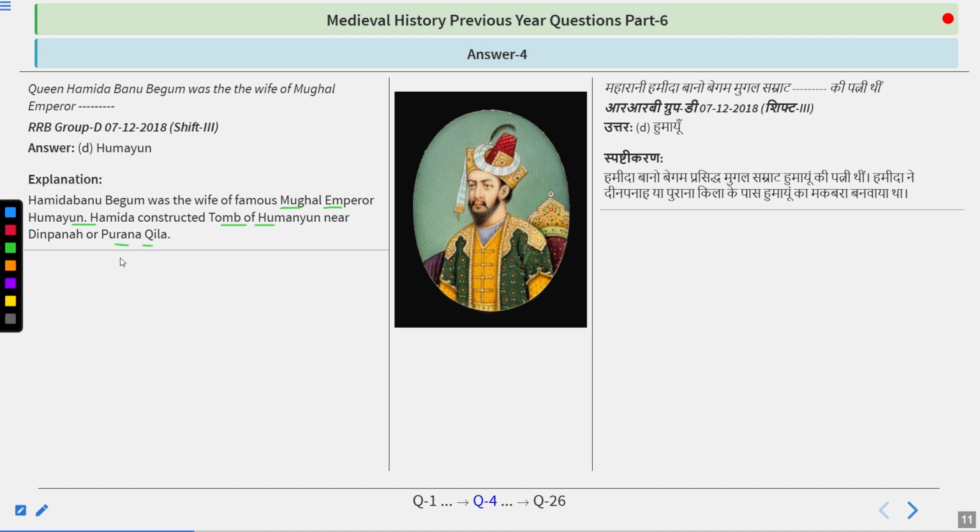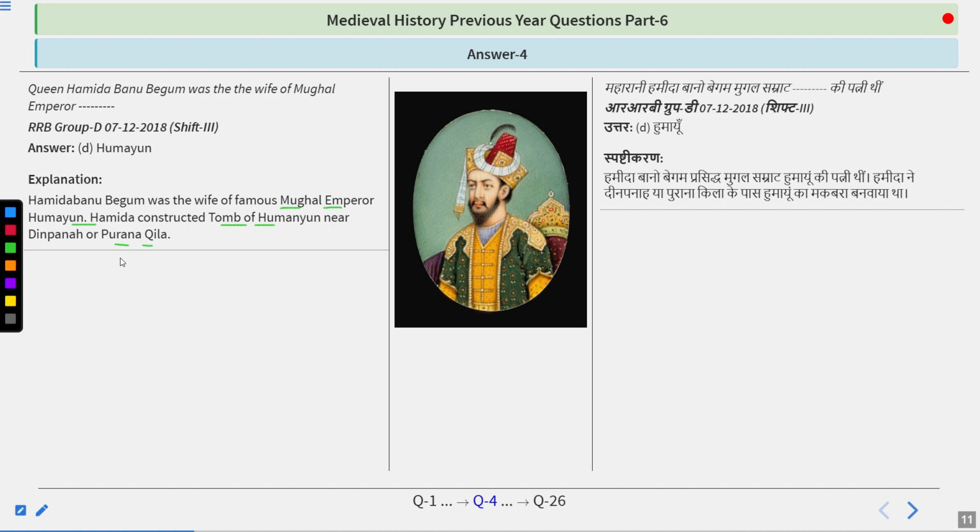And if we talk about Hamida Banu Begum, she was married to Humayun when Humayun was in exile. And she was the daughter of the teacher of one of his brothers, that was Kamran Mirza. And both of them had a child that later became the great emperor Akbar, who was born in 1542 in Amarkot in the reign of King Virsal. So remember, Humayun's wife was Hamida Banu Begum.